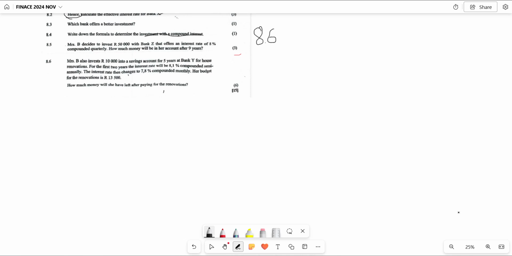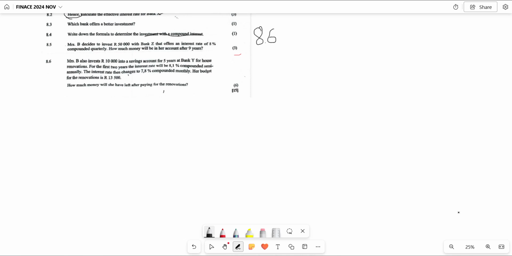Now, I want to highlight very important prescripts of the timeline. It can happen that the last question is not a timeline. Then, comrades, students, and learners, how do you tell that this type of question is a timeline question? Prescript number 1: the timeline question has 2 or more interest rates.